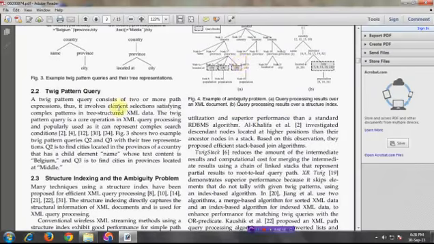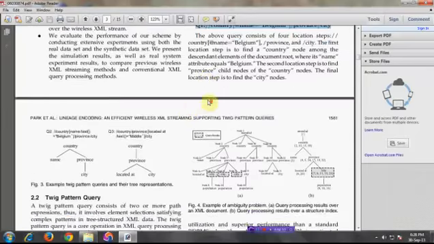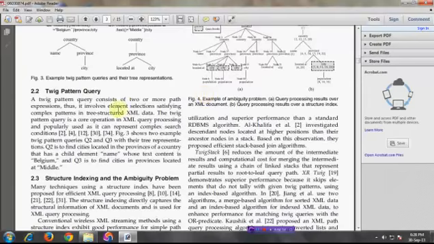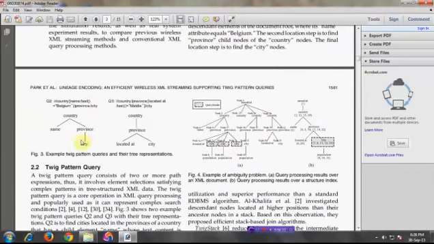Look here, clearly your paper is about twig pattern queries. Twig pattern queries consist of two or more path expressions. That is a comparison between two or more queries. Here Q1 is a single query, and another one is Q2.